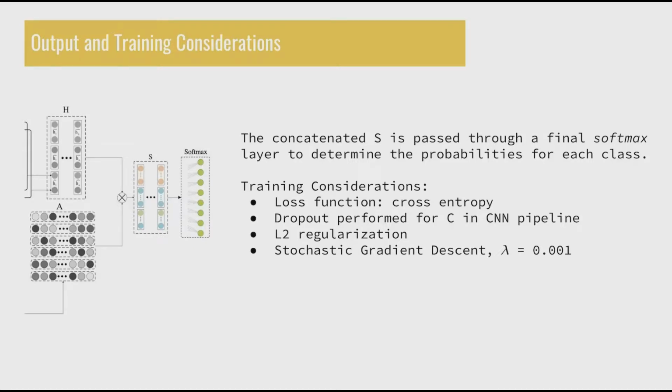Our loss function will be cross entropy loss, which is the negative sum of products between yi, the true class probability, and hat yi, the predicted class probability. And this is summed over all classes i. In order to prevent overfitting, we'll do two things. The first will be performing dropout on columns in matrix C, which is from the CNN pipeline, during the training process by zeroing out the selected columns, and also utilizing L2 regularization on all parameters. We'll also be using stochastic gradient descent with a learning rate of 0.001.